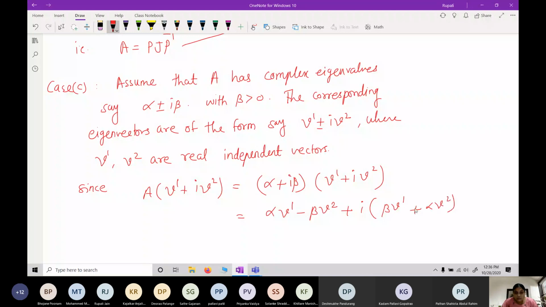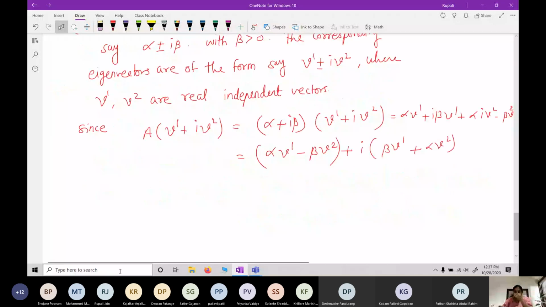I have separated real and imaginary parts and then combined them: alpha V1 minus beta V2 plus i times beta V1 plus alpha V2.